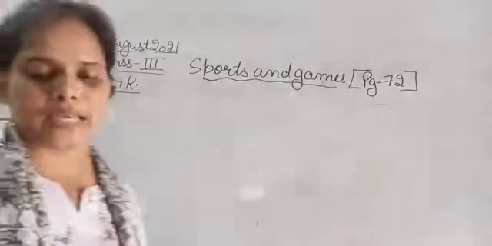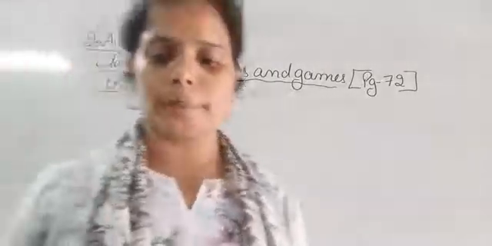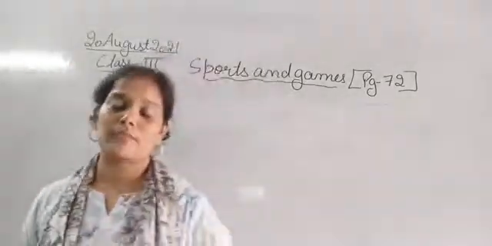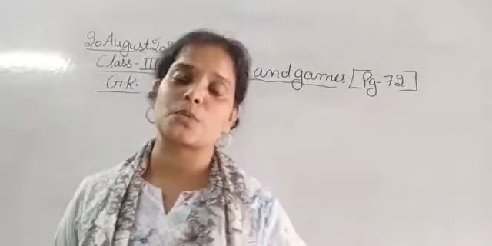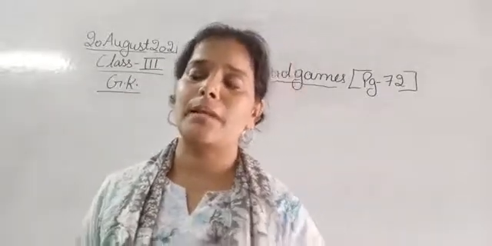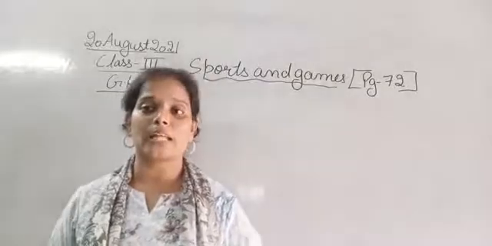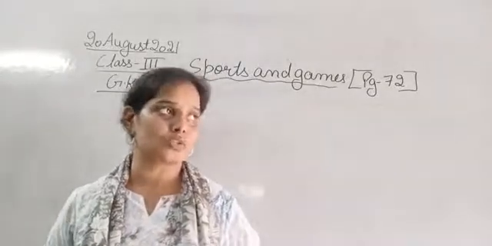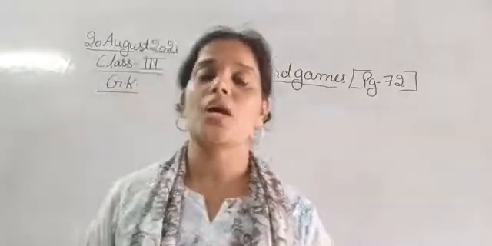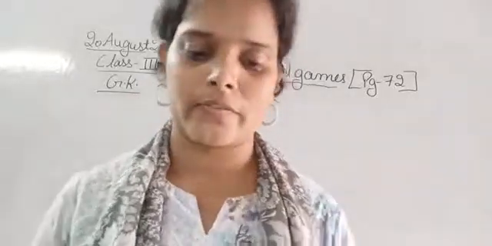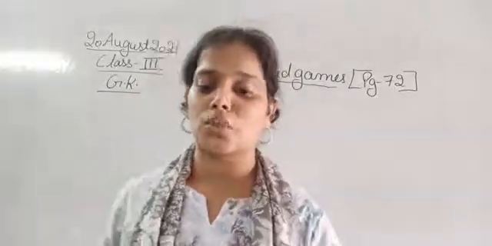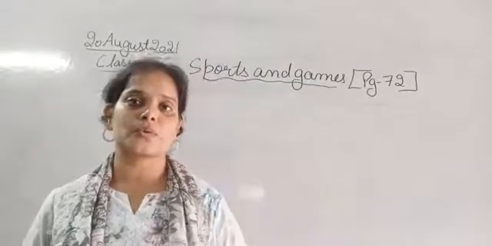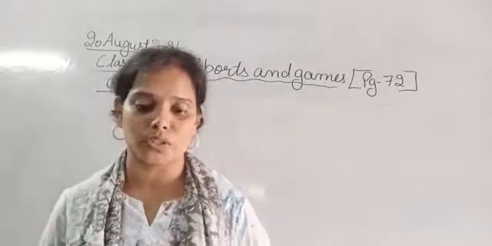Sports and games. So in this topic we will discuss the various sports and games that are being played worldwide, and these are famous in some particular countries. कुछ particular countries में ज़्यादा popular है, whether it is being played worldwide. So the first one is Chaturanga.